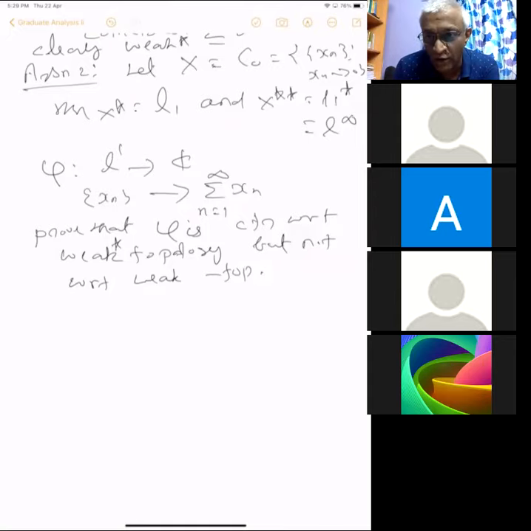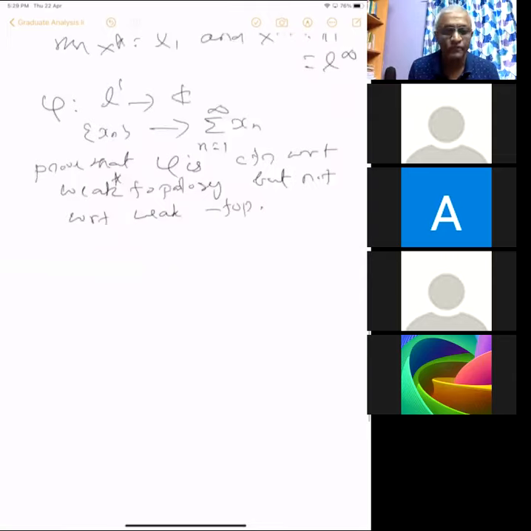So it's on the dual of C0. The dual of C0 is L1, and the dual of L1 is L infinity. In the talk, there is something about something that converges using C0, but not in L infinity. So you have to use that fact. The basis elements converge in C0, but they don't converge in L infinity. If you remember, in the end there is a comment. If you use that, you will get that. So this is assignment 2.